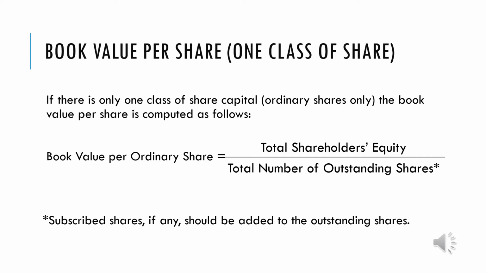In terms of the denominator, subscribed shares, if any, should be added to outstanding shares. These are shares not yet fully paid but already subscribed and paid up to a certain extent. If there are none, we know where to get the outstanding shares: these are the number of shares either issued, or issued minus treasury shares.